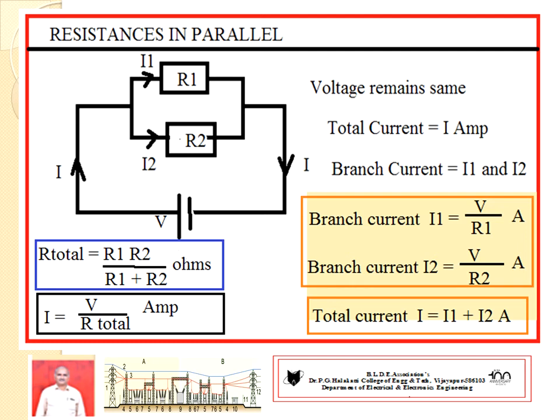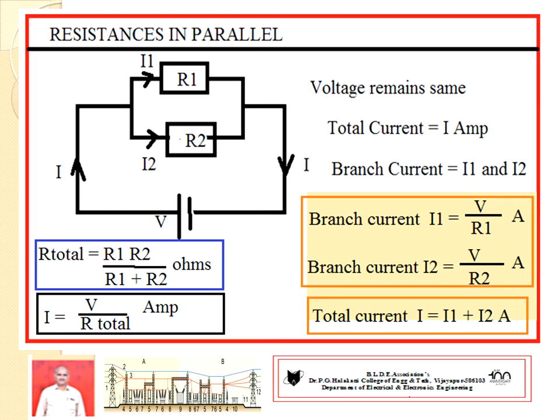R1, R2 are connected in parallel. The current flowing through R1 is taken as branch 1, I1. The current flowing through resistance R2 is branch 2, I2. Let the total voltage applied be V volts and I be the total current flowing through the circuit.